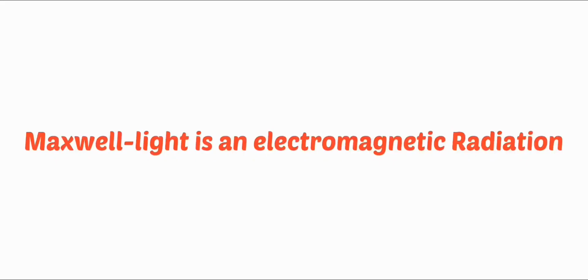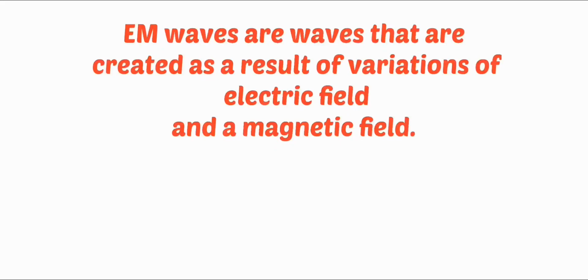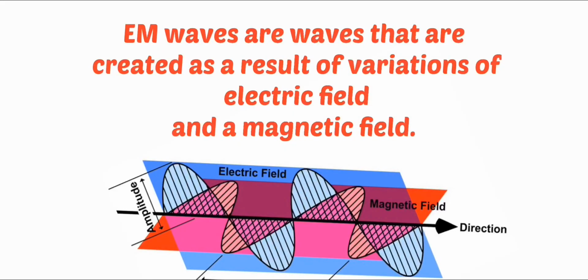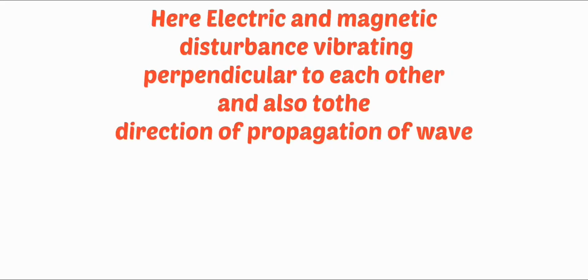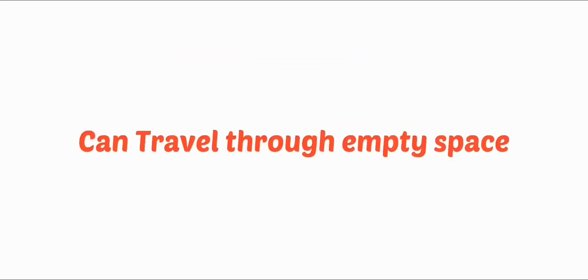According to Maxwell, light is an electromagnetic radiation. Electromagnetic radiation means it consists of electric and magnetic vectors which are oscillating perpendicular to each other and also perpendicular to the direction of propagation of this wave. Electromagnetic radiation has many properties. Some of them are: first, electromagnetic radiation can travel through empty space. That is, for propagation of this wave, no medium is required.